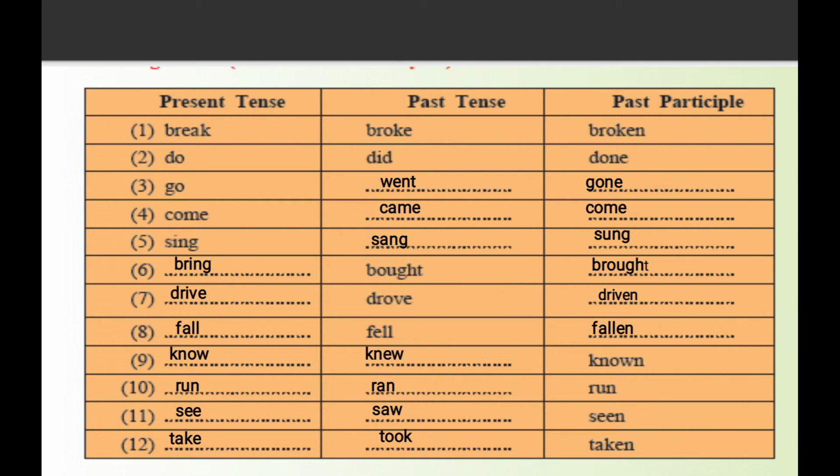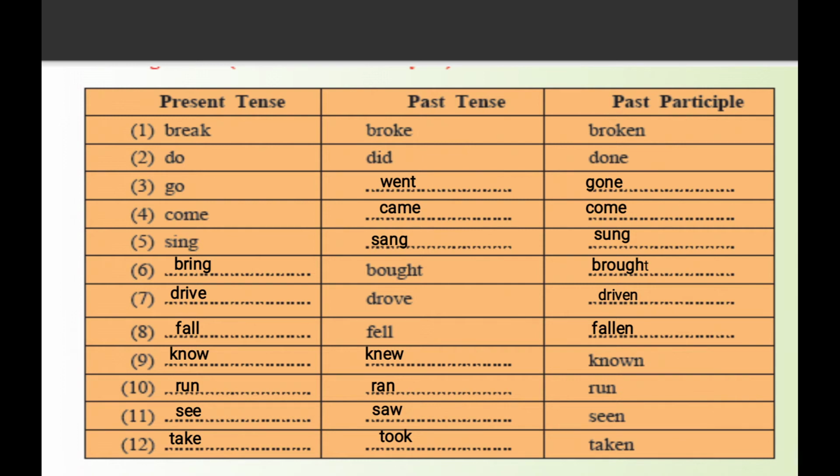Then 9, know. Past tense of know is knew, and past participle is known, K-N-O-W-N. Then example number 10, run. Past tense of run is ran, and past participle is run.